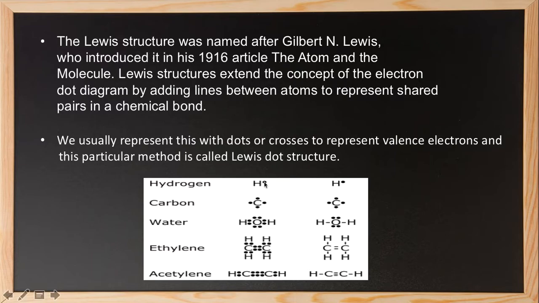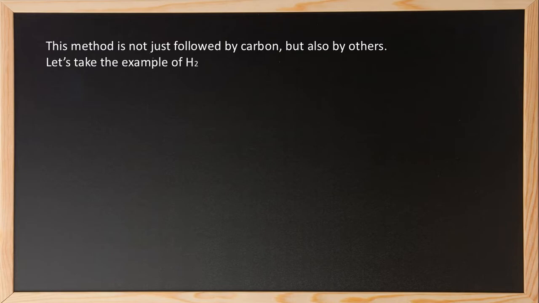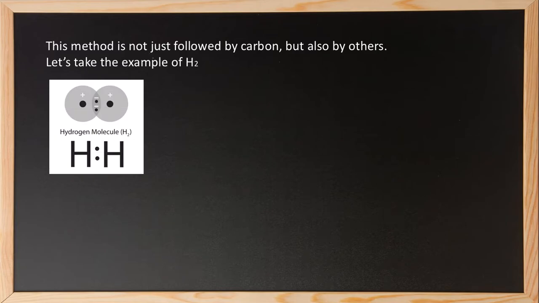They are represented by dots, and these dots are valence electrons. For example, hydrogen has one valence electron, so it is represented by a single dot. Carbon has 4 valence electrons and hence they are represented by 4 dots. We will learn how to draw Lewis dot structures in the coming slides. This method of sharing electrons is not followed just by carbon, but also by others. Let's take the example of H2. What does dihydrogen do? So this is an H2 molecule.